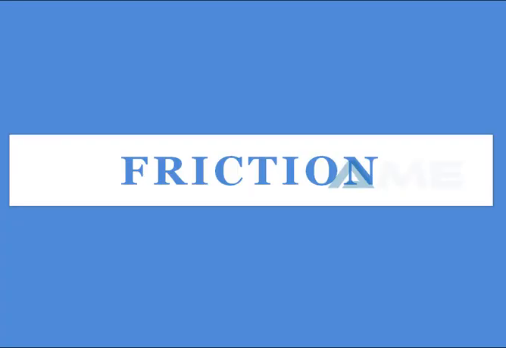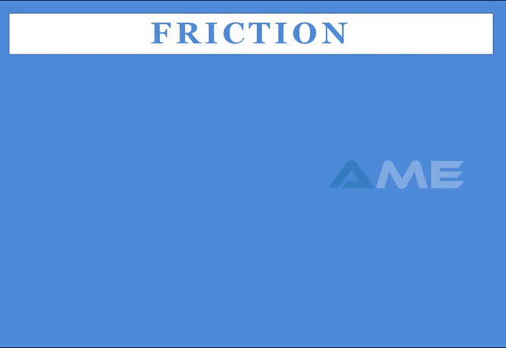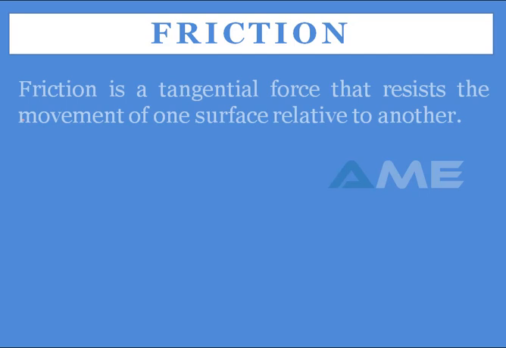First, we'll see the definition of friction and the introduction part of friction. Friction is a tangential force that resists the movement. It is a tangential force which will resist the movement of one surface relative to another.